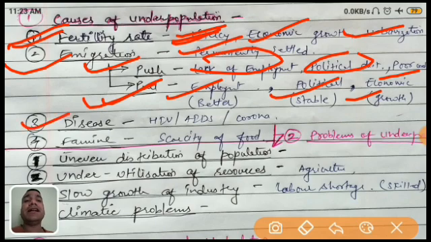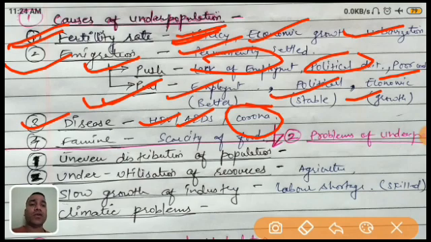The third one is disease. Yes, this is a big factor. Nowadays you can easily understand the cause of disease. Earlier there was HIV and AIDS, and most of the people died because of this disease, because it is an incurable disease, or there is no treatment for it. Just like nowadays, I am giving one example: corona.